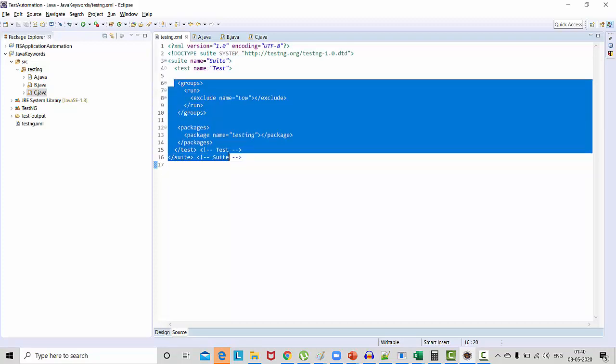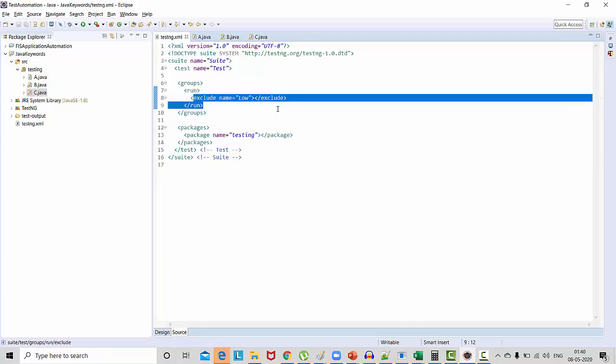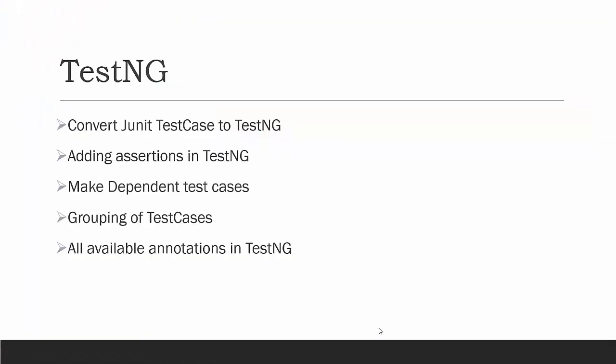Also, here we are doing minimum changes. So these changes can be done by any person who is not even aware of automation. Just change the name and execute. So here we have seen almost all the features of TestNG. That's all we have for this session.